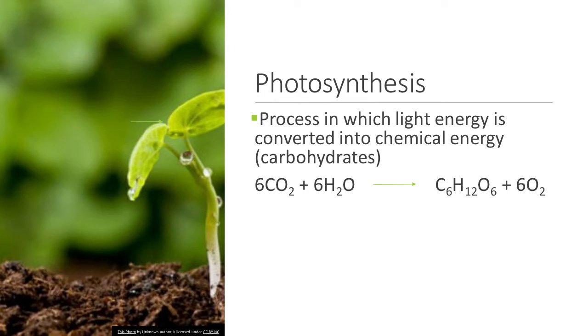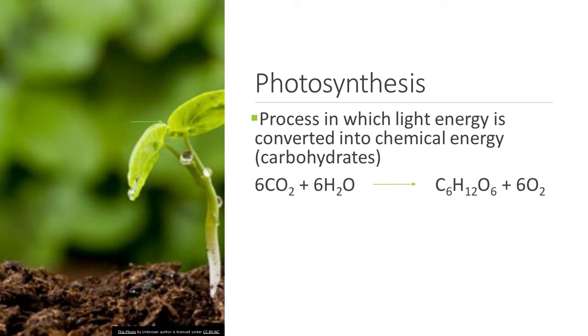Okay, so photosynthesis is just the process in which light energy is converted into chemical energy. If you look at this equation here, you don't need to copy it down quite yet. In about 4 slides, we will go over this equation, so don't copy right now.